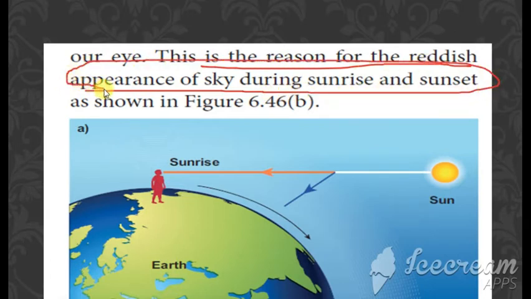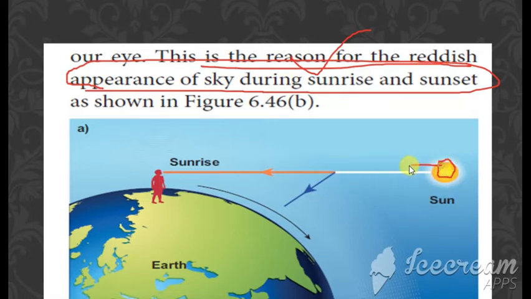So this is a second question. During sunset and sunrise, why does the sky appear red in color? Okay, so first is the appearance of the sky blue. Okay, and next is this question. Yes, so this is for the first condition.